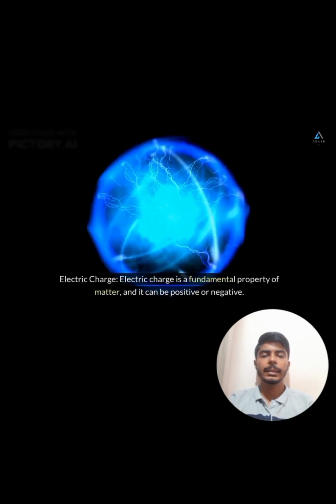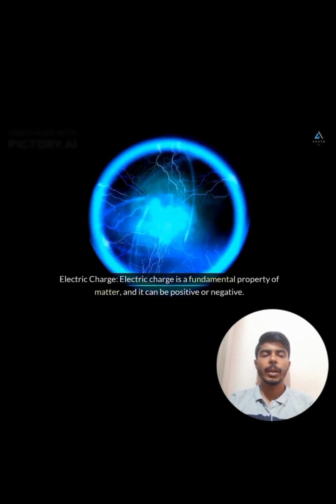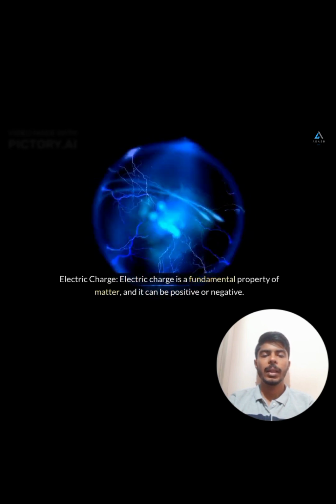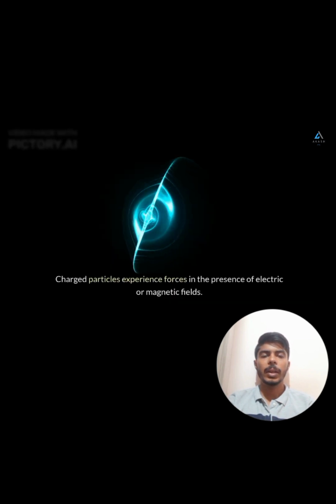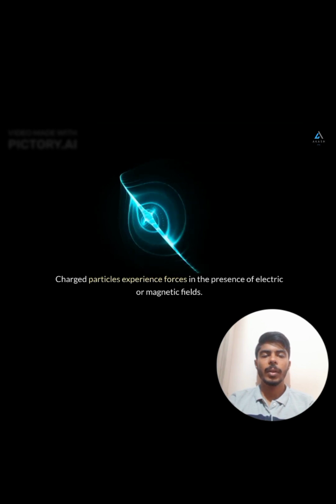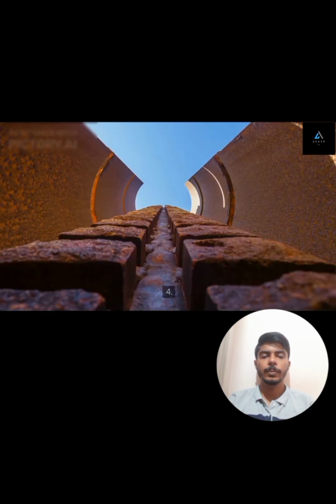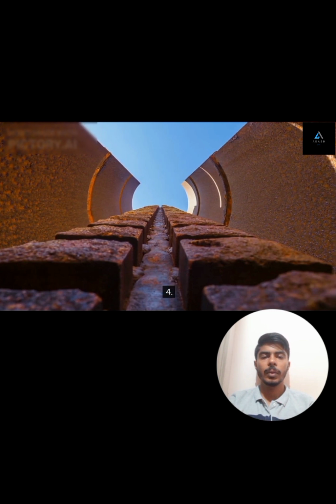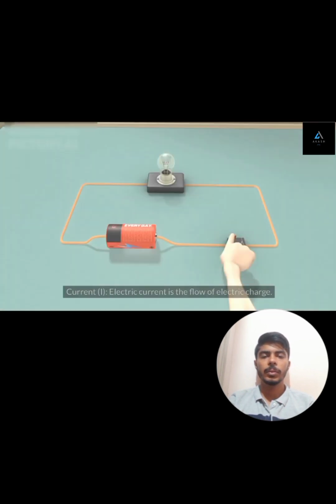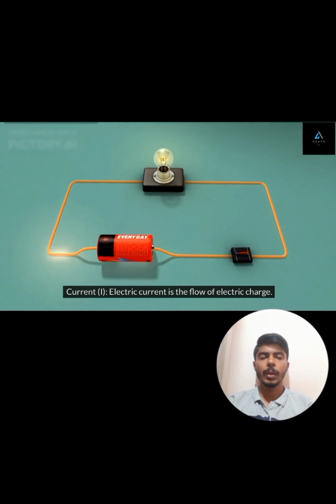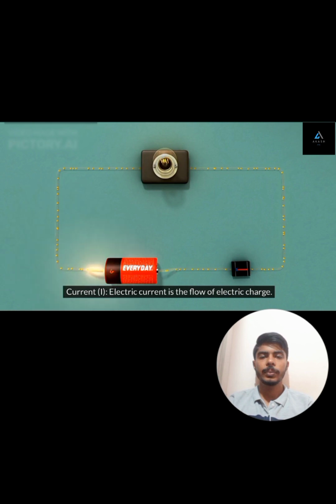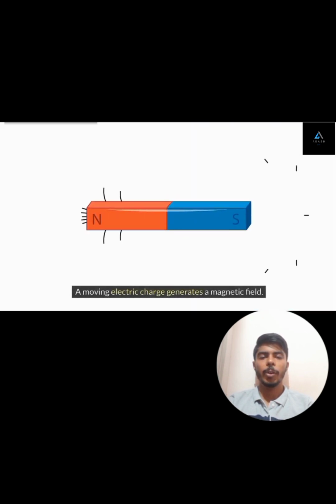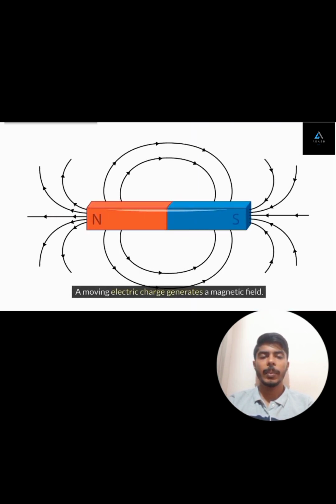Third, electric charge. Electric charge is a fundamental property of matter and it can be positive or negative. Charged particles experience forces in the presence of electric or magnetic fields. Fourth, current. Electric current is the flow of electric charge. A moving electric charge generates a magnetic field.